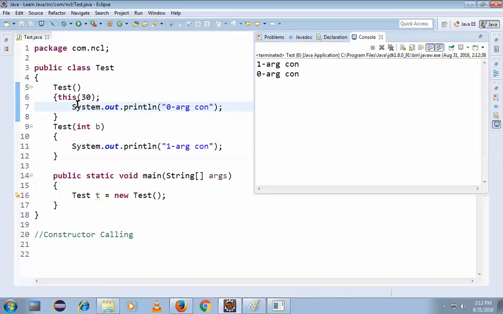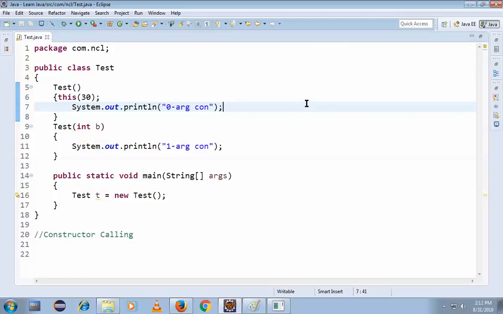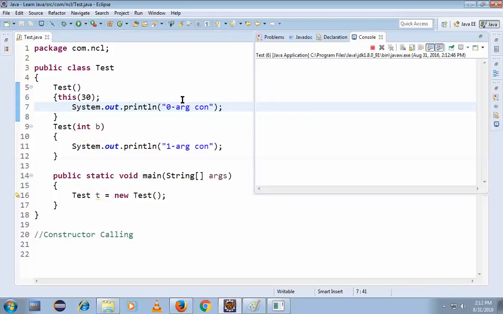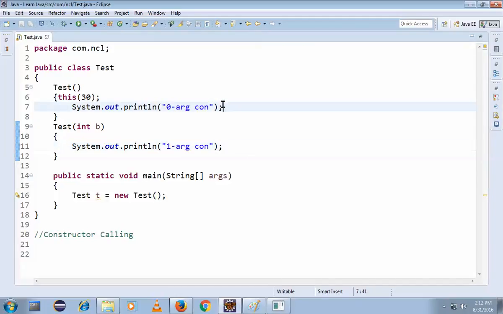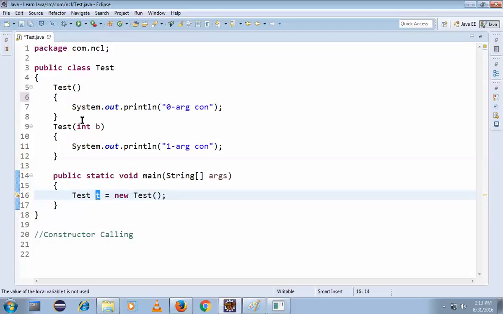See, this called this one. You can see here properly. This called the first argument constructor, so the first argument is executed first, right? If you are wondering how to call this without using the this keyword, it's a little bit lengthy process, not that big. I have created an object, right? Automatically the zero argument constructor will be called. See, for this, automatically this constructor will be called. What about this one? We have to create another object.